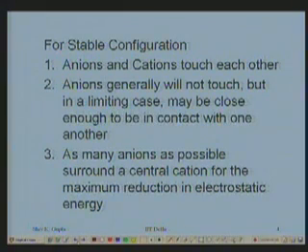So I define anions and cations touch each other. That's the definition of an ionic bond, and our assumption that ions are hard spheres. When two hard spheres, positively charged, negatively charged, attract each other, they touch each other, they form a bond.